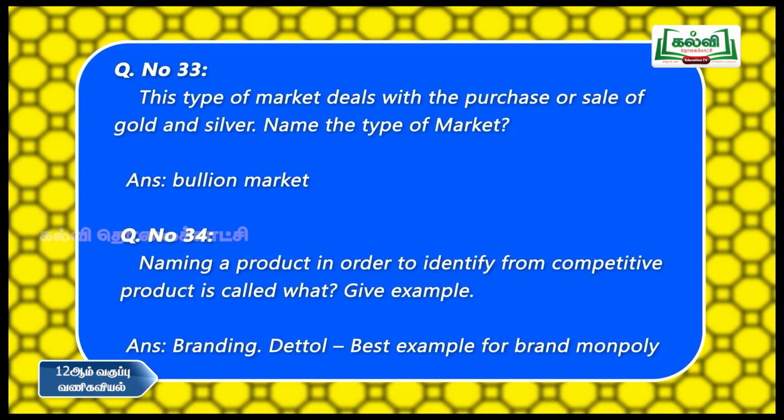That is called brand monopoly. When the brand name entirely occupies the product name, that is called brand monopoly. So, Dettol is the best example. Okay. So, naming the product to identify it from competitive products is branding. The best example is Dettol.